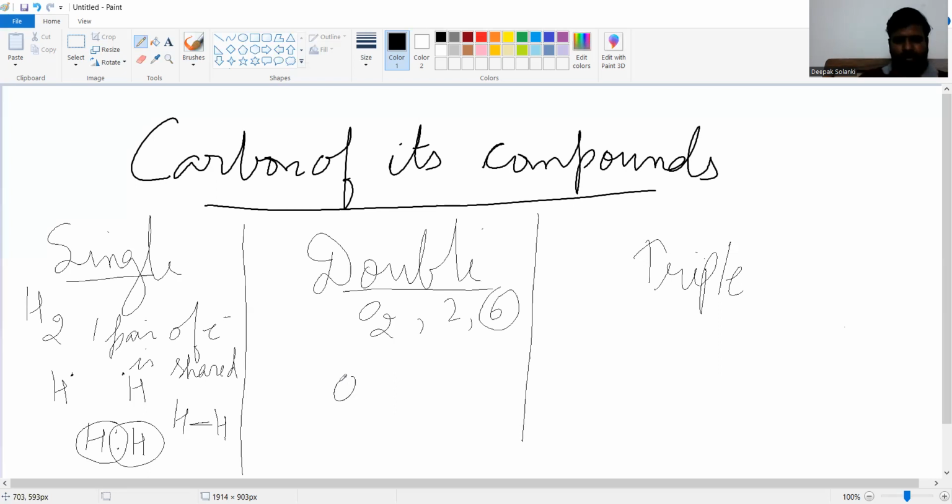So we can write 2 oxygen atoms, and we will make 6 electrons: 1, 2, 3, 4, 5, 6. And this oxygen also we can make 6 electrons. Now each oxygen atom has to complete its octet. So how will the bonding take place? Like this.